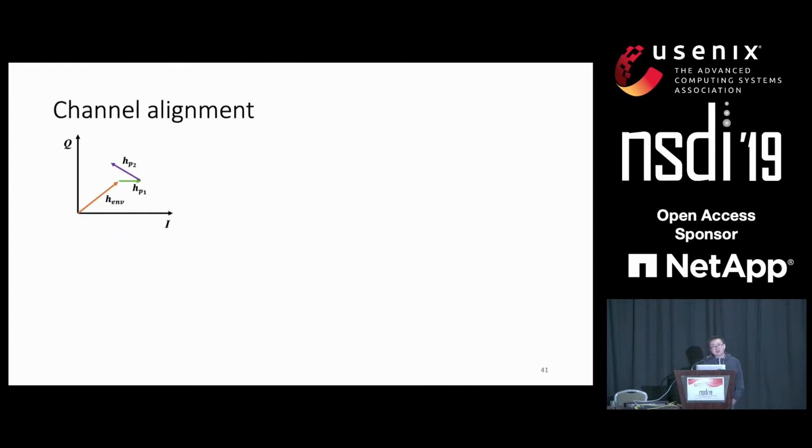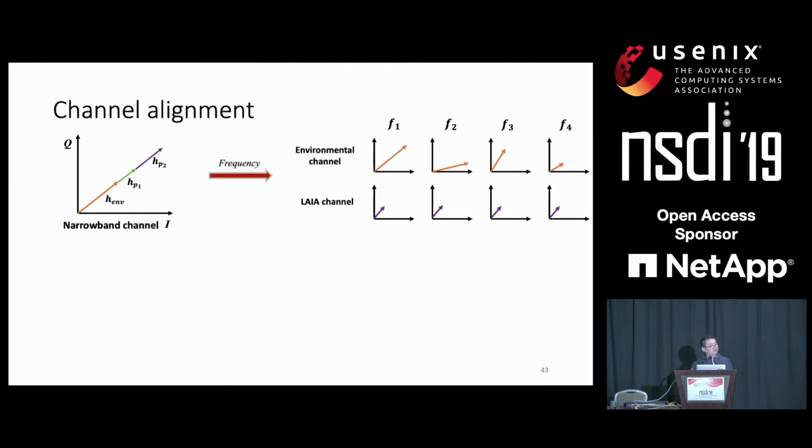So in our previous introduction, we only talked about aligning the channel, but how are we going to align the channel? It looks easy, that we only need to shift the phase of each channel to align them, but this only works for narrowband channels. The problem becomes complicated in two dimensions. First of all, the frequency dimension: because of frequency selective fading, the channel is different in terms of amplitude and phase at different frequencies.